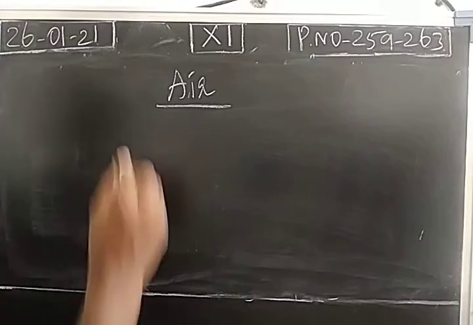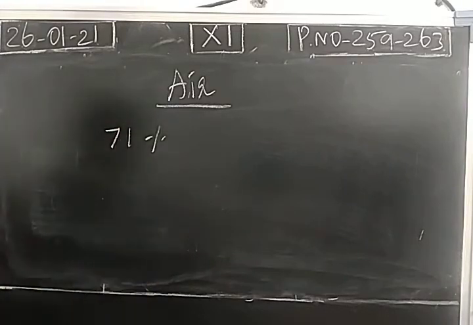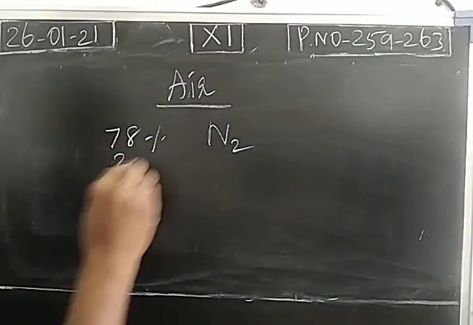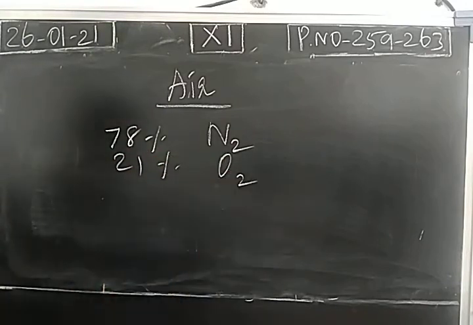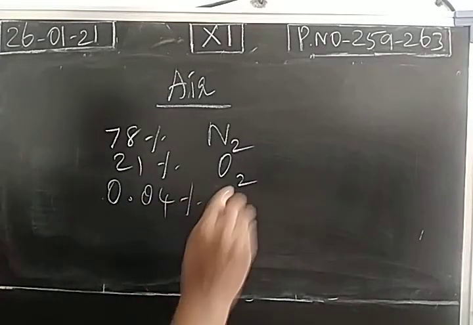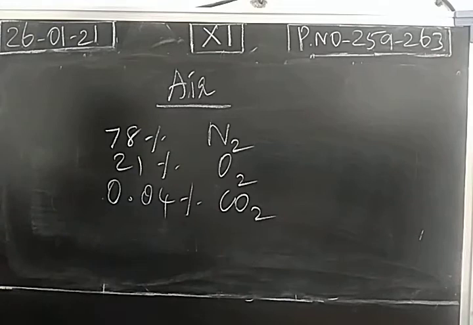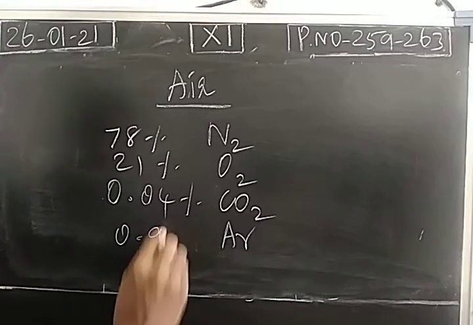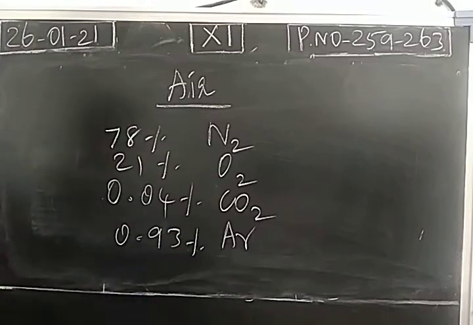Atmospheric air has nearly 78% nitrogen gas, 21% oxygen gas, 0.04% carbon dioxide, and the remaining noble gases like argon in very low concentration, 0.93%, and traces of some other noble gases and moisture. So atmospheric air is a mixture of gases: nitrogen, oxygen, carbon dioxide, noble gases and moisture.